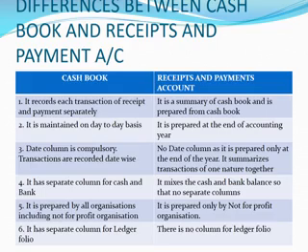Okay. The second point, the cash book is maintained on a day-to-day basis. That's why there is a separate date column. Every day, whatever money comes in will be recorded, money goes out will be recorded. But the receipts and payment account is not maintained on a day-to-day basis. It is prepared at the end of the accounting year.